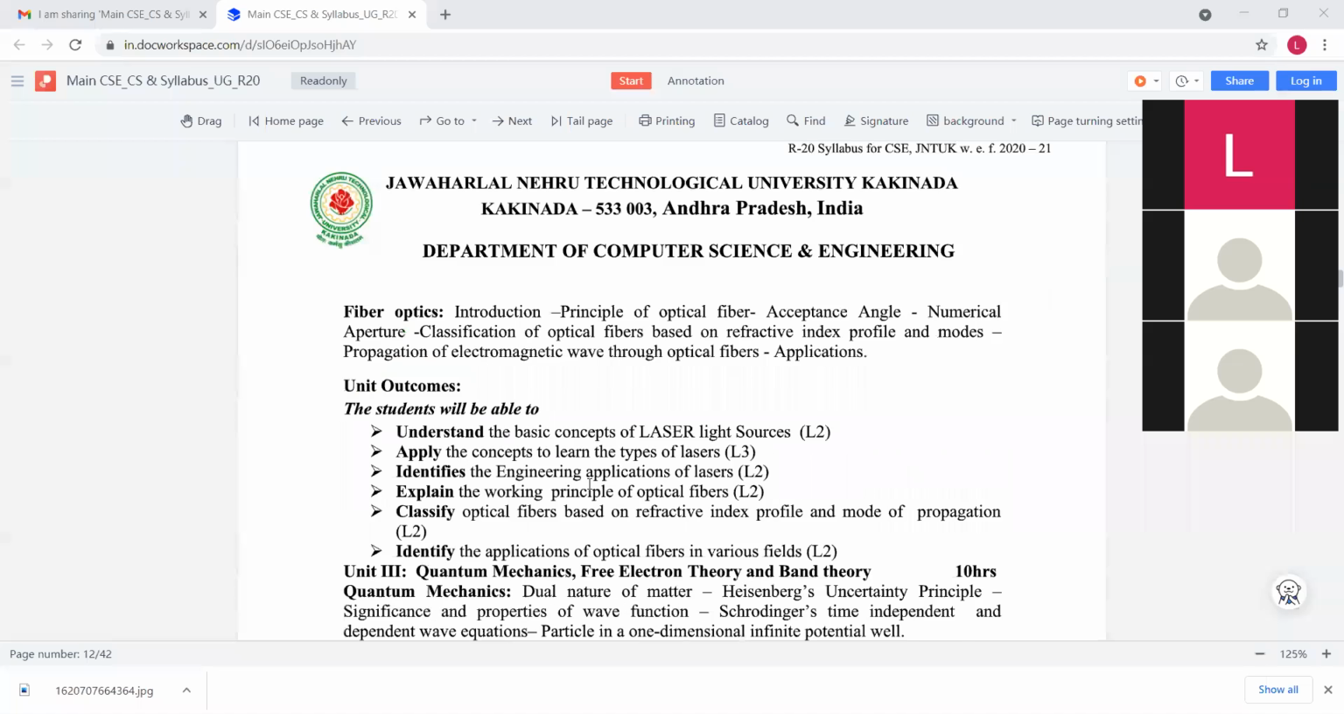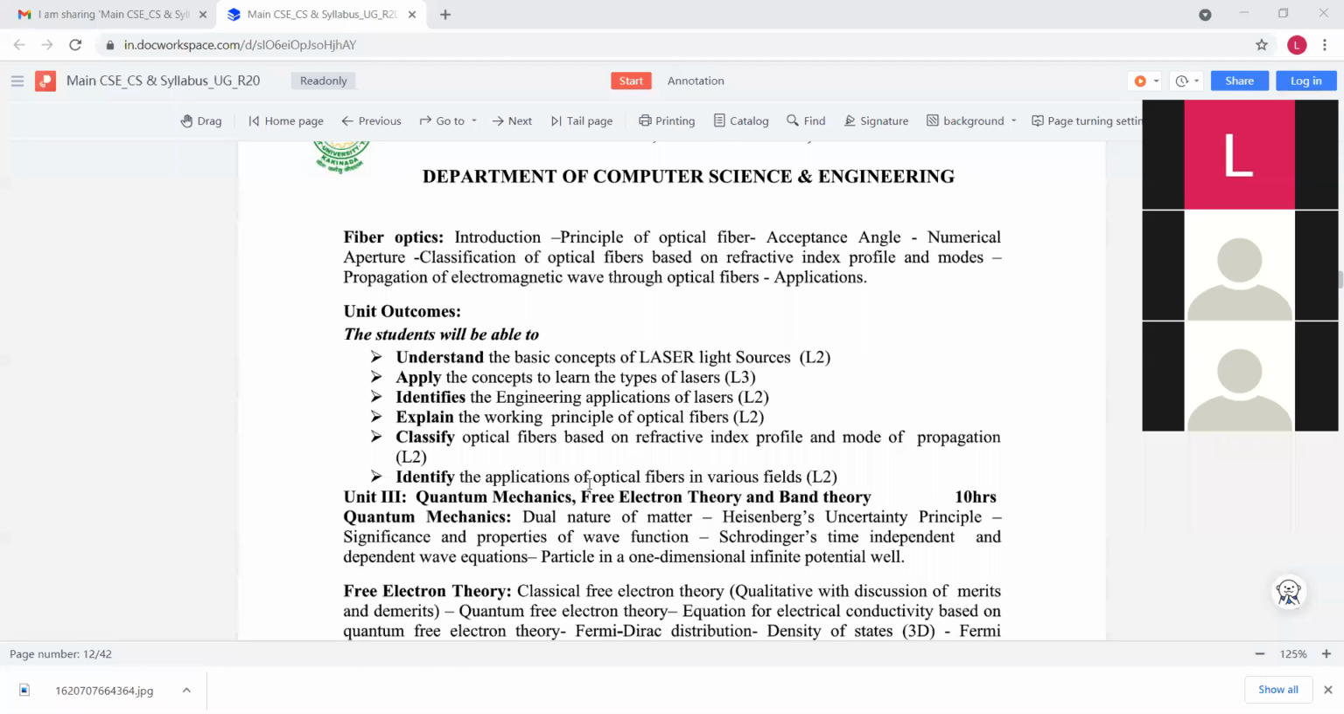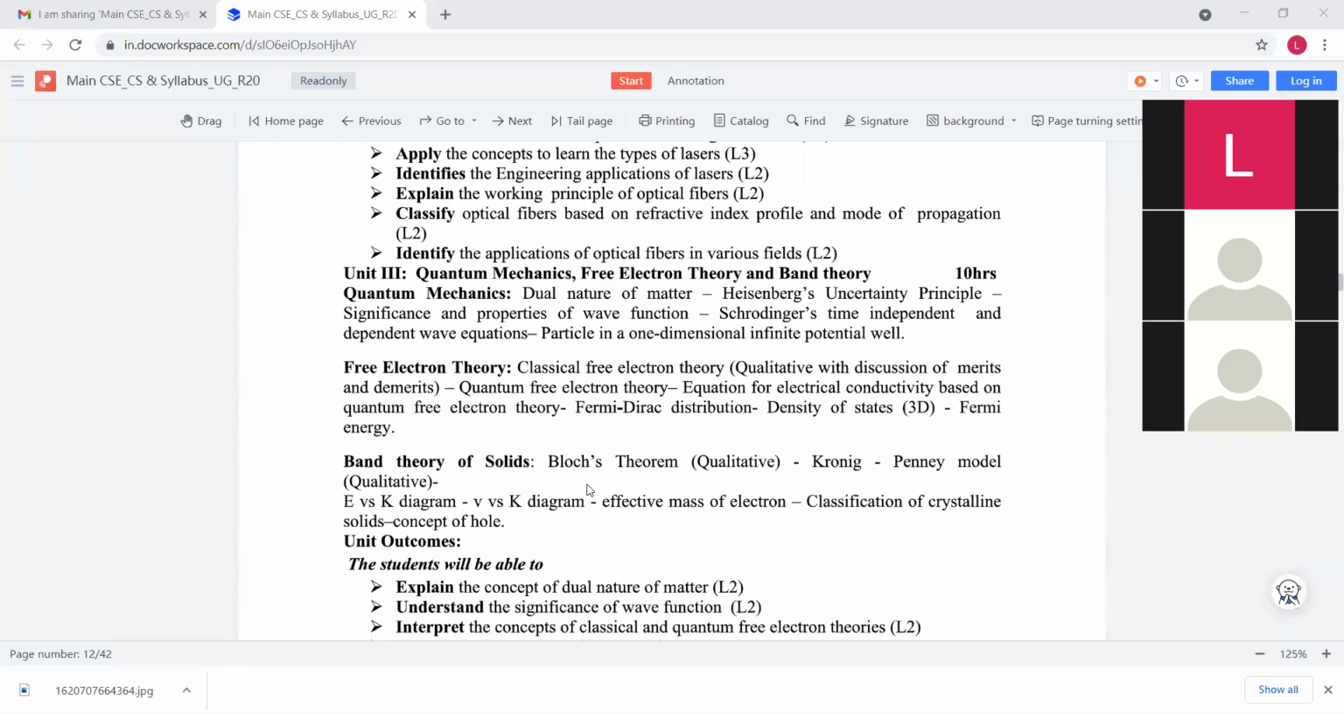And the next, 3rd chapter is quite different. It is based on quantum mechanics, that means based on atomic structure, atoms, electrons, like that. So in unit 3, we again have 3 chapters. The first one is quantum mechanics, the second chapter is free electron theory of metals, and the third chapter is band theory of solids.